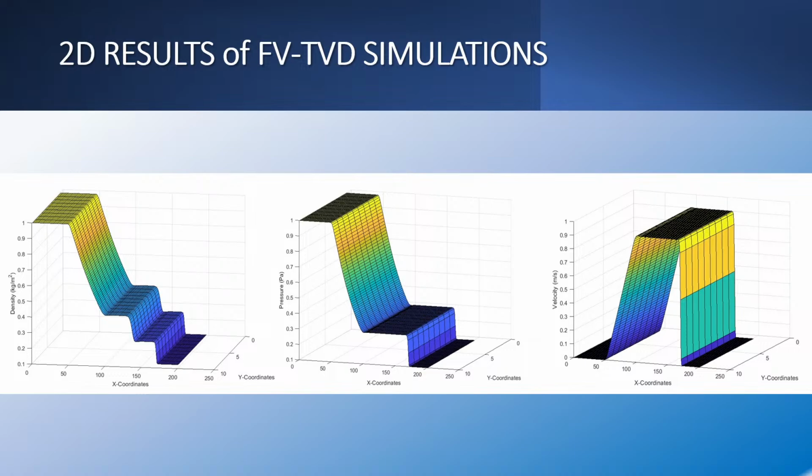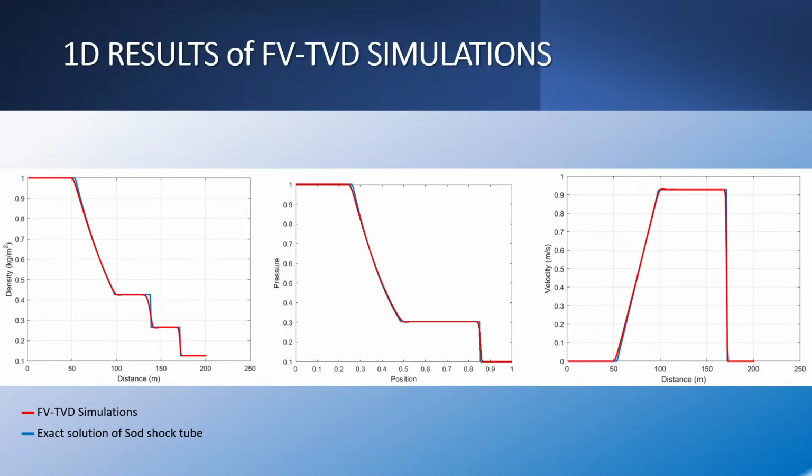But to ensure 100%, we plot the one-dimensional results of the finite volume simulations in red, and we compare them with the exact solution in blue of the shock tube. As you can see, on the left we have the density, in the middle the pressure, and on the right the velocity. We can see that there is a very close agreement between analytical and predicted results. The only differences we observe are around shocks and contact discontinuities, as we expected. We also see that the pressure and velocity do not show so much difference when compared to the density simulation.